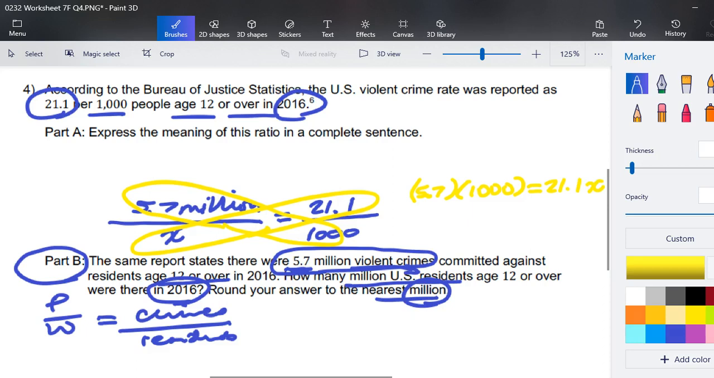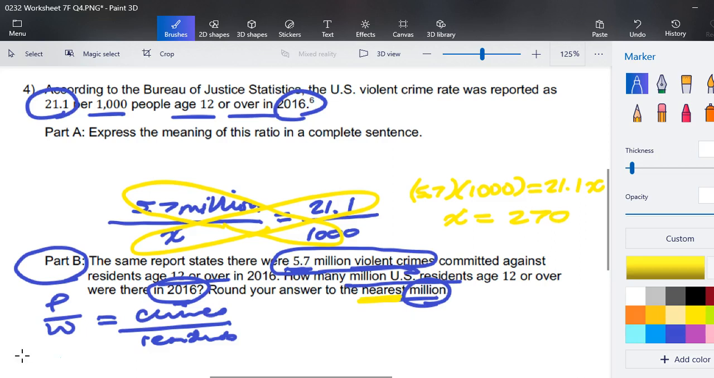And let's go ahead and see what happens. I'm going to type in 5.7 times 1,000 equals, and then I'm going to divide both sides by 21.1. And what I'm getting is not what I got when I worked it earlier. So I'm going to go ahead and try this again. 5.7 times 1,000 equals. I'm going to divide it by 21.1. Now I'm getting what I got earlier. So that is worth an x of 270, because it said round to the nearest million.